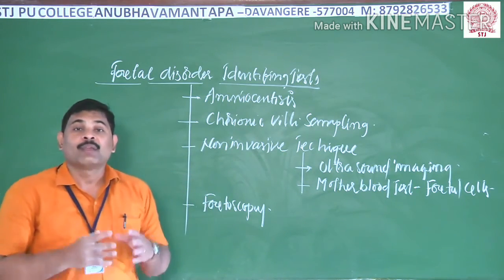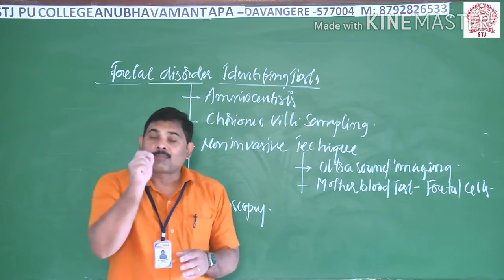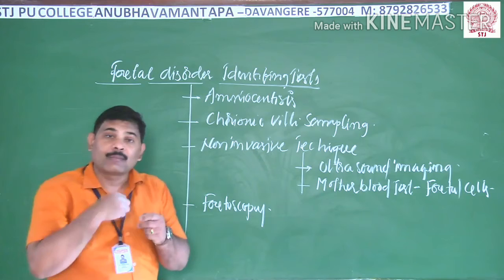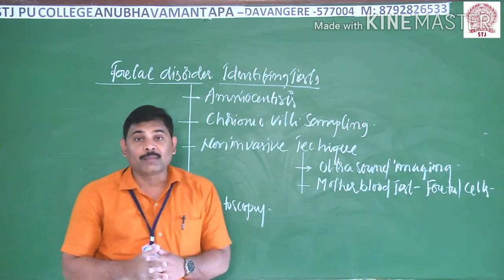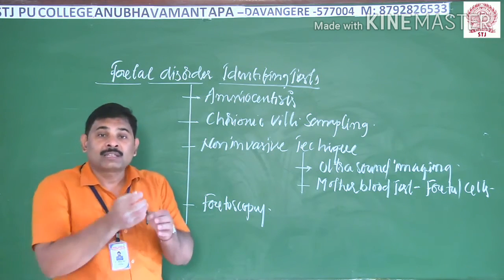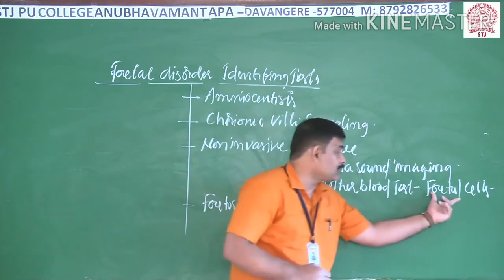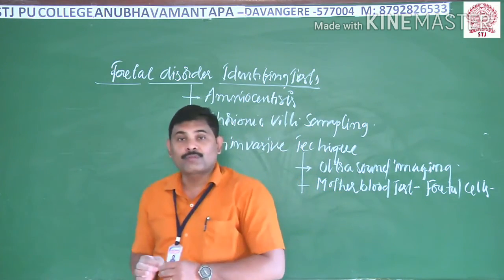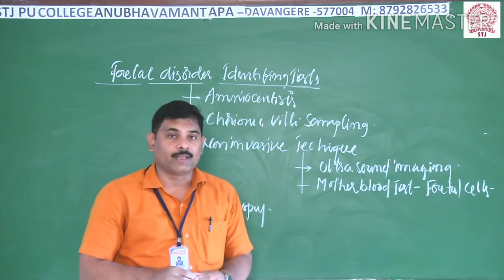When the fetus is growing in the mother's uterus, some of the blood cells of the fetus may get released into the mother's bloodstream. So the fetal cells can be collected from the mother's blood, and it is possible to identify the disorders of the baby with the help of the fetal cells that are released into the female body.